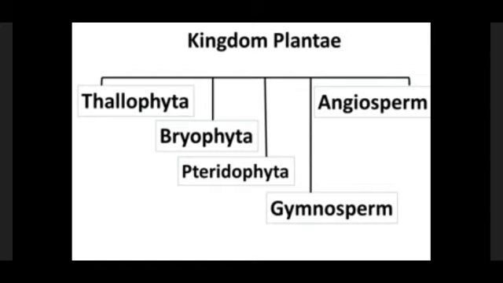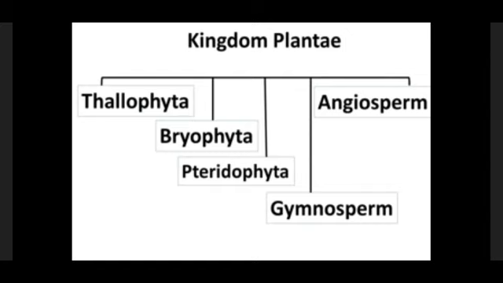We have classified kingdom Plantae into two groups, cryptogams and phanerogams. Cryptogams are those plants which do not have proper root, stem and leaves, no flower, no fruit and seeds. And we have seen the characteristics of each group, Thallophyta, Bryophyta and Pteridophyta, in single videos each. Today we are going to discuss the next group of plants, which are called phanerogams. As I say phanerogams, it's the reverse of cryptogams.